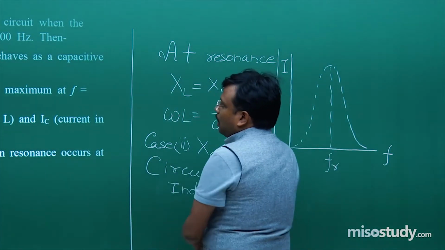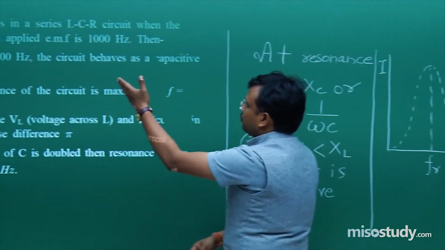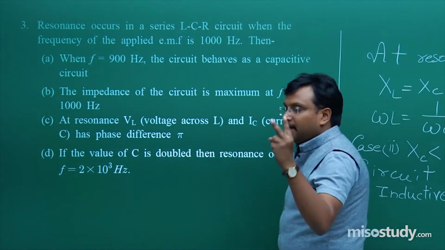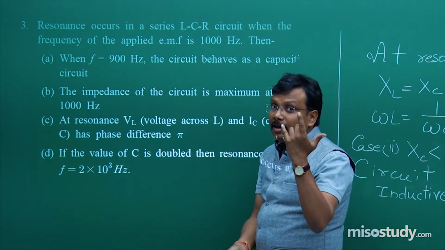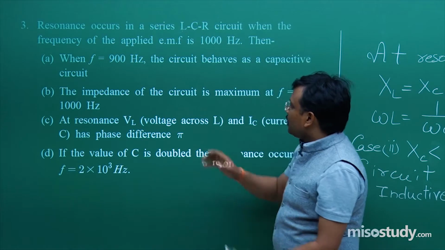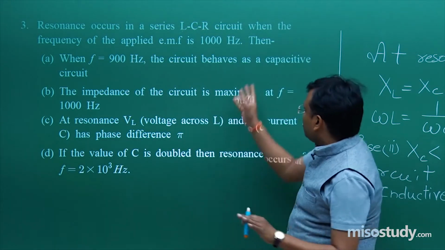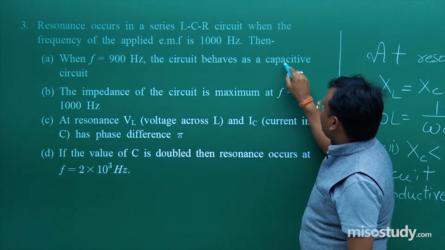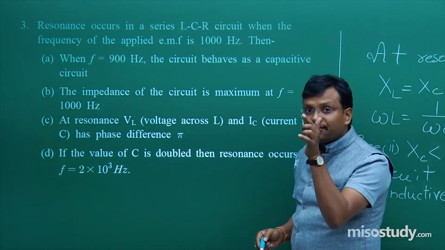Fine. So now from here let's try to analyze which one is the correct option. Keep these 2 cases in mind. Case 1, XC is greater than XL. Case 2, XC is less than XL. Okay. We don't want to play with numbers. We don't like mathematics. Let's start from here. We have as capacitive when XC is greater than XL.